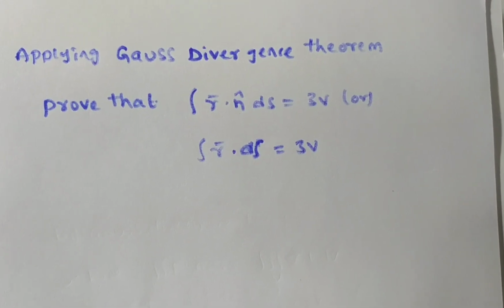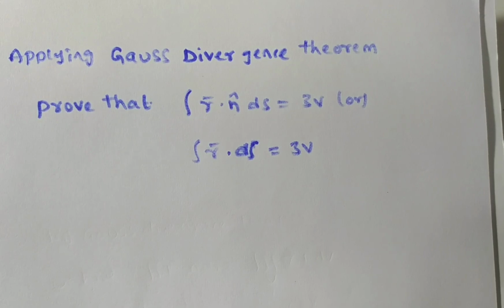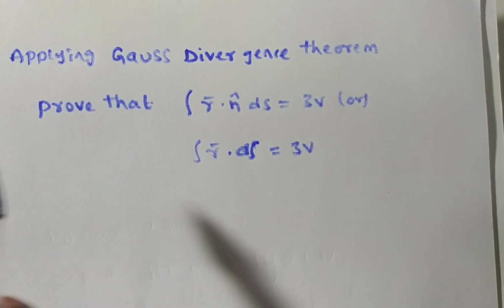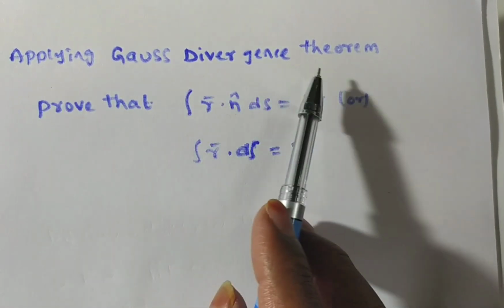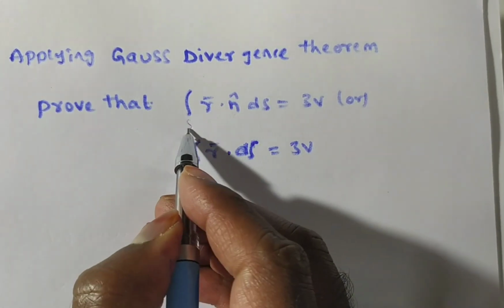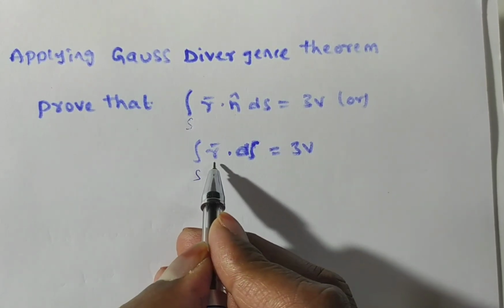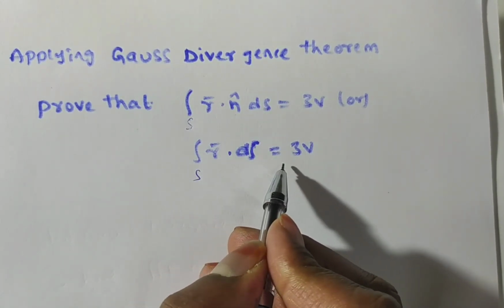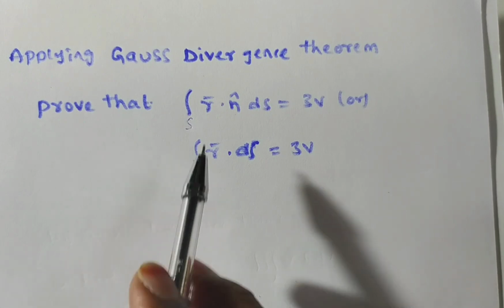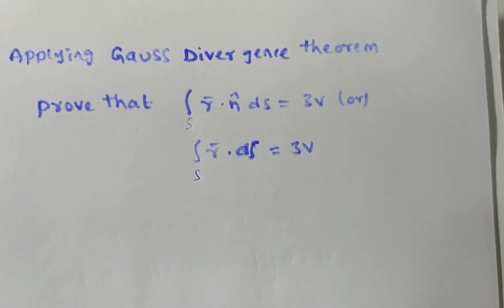Hi friends, now we are solving a problem on Gauss divergence theorem. The given problem is: applying Gauss divergence theorem, prove that integral over S of r bar dot n cap dS is equal to 3V, or integral r bar dot dS is equal to 3V. Both are the same here, but instead of n cap they are given only directly r bar dot dS is equal to 3V.